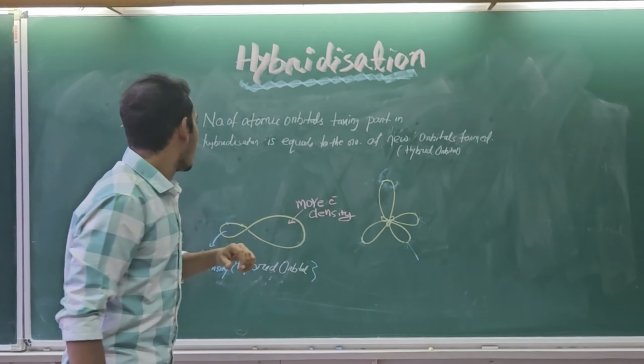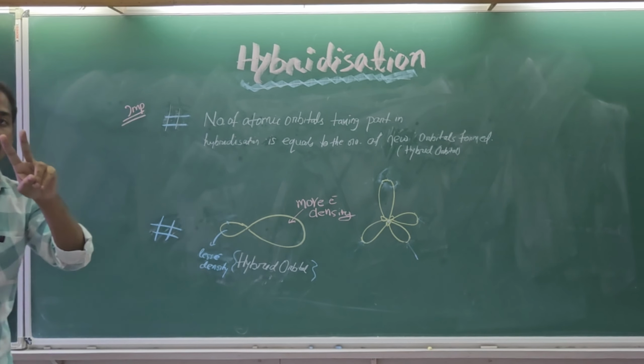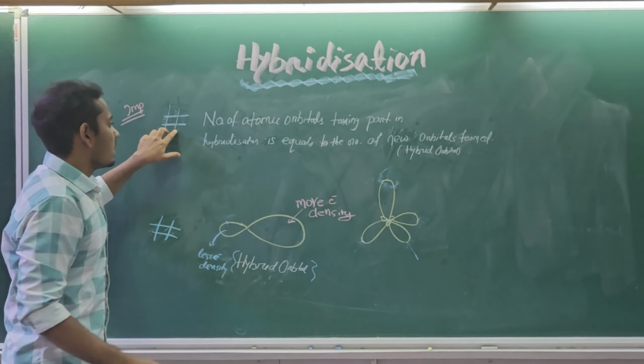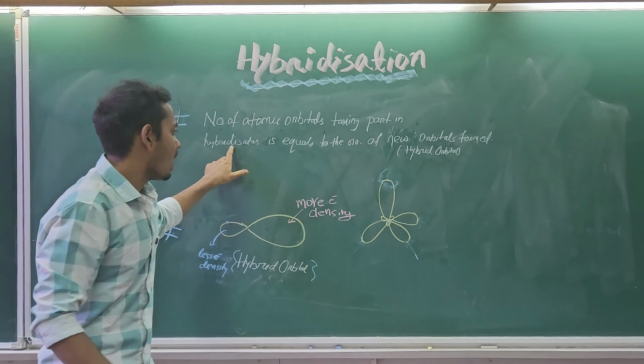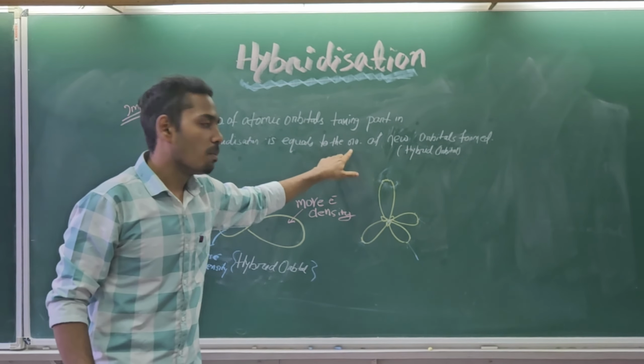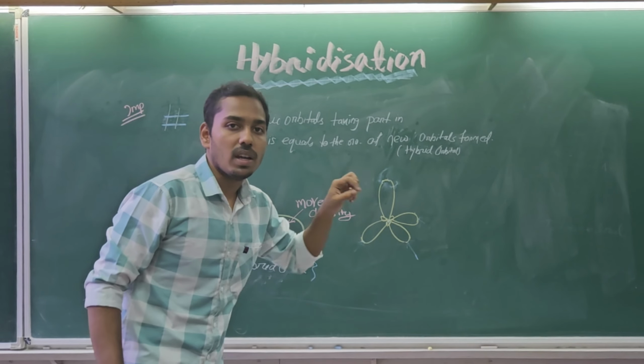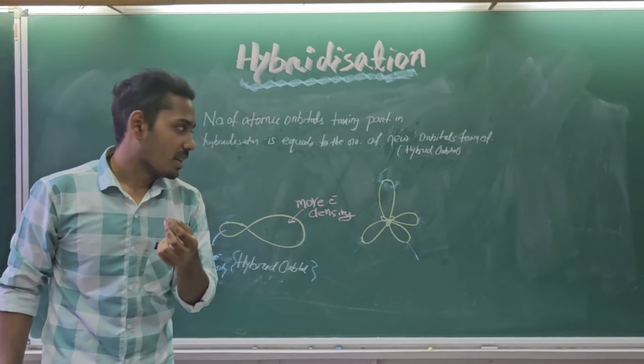Before moving forward, we need to know 2 important points. The first one is that the number of atomic orbitals taking part in hybridization is equal to the number of new orbitals formed. I will explain it a little bit later.